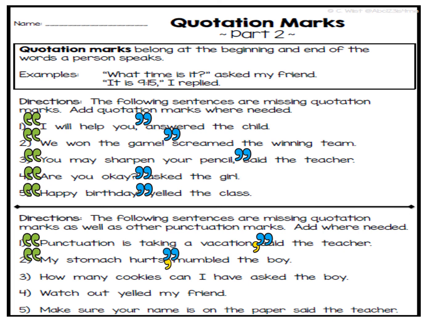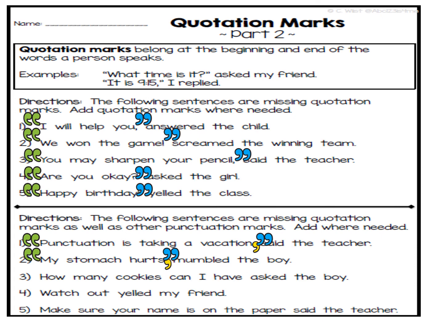"My stomach hurts," mumbled the boy. We put quotation marks around what was said. My stomach hurts, and we had a comma at the end. Now, if you were going to write "my stomach hurts" just as a sentence on its own without being a dialogue, it would get a period. But since this is dialogue, we put a comma at the end of it. We only put other punctuation like question marks and exclamation marks if they need it. A period is going to be a comma in this case.